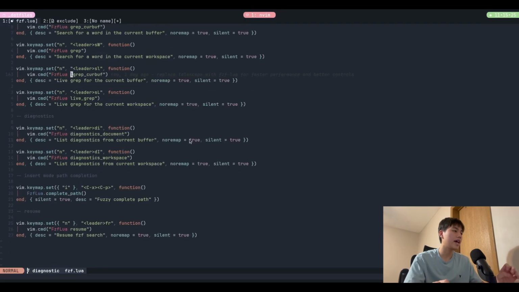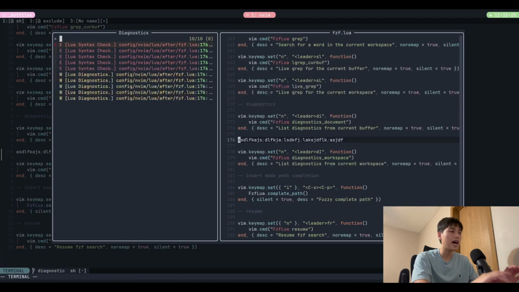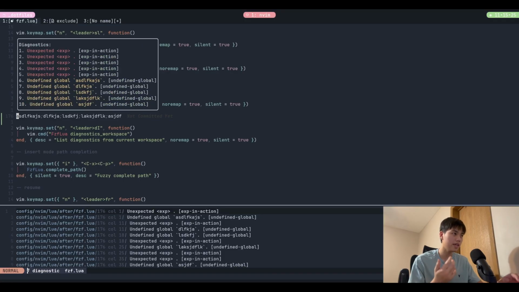Finally, we got the diagnostics right here, leader DI for diagnostics and leader D capital I for diagnostics from the whole workspace. So if it's making an error, for example, I can do leader DI and it'll pop everything up. I can do Control Q to put them all into quick fix, and I can navigate through it with CNext or cprev. And to preview a diagnostic on a certain line, you can do Control W, Control D. It'll show a small pop-up window where you can look at what's wrong with the current line without having to read the quick fix list.